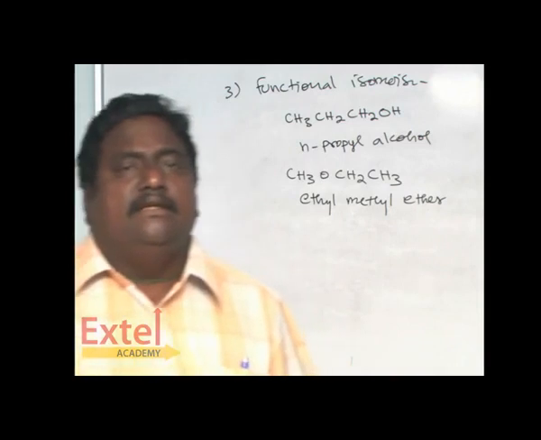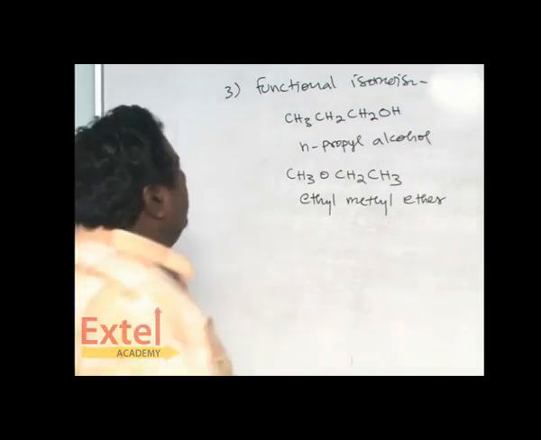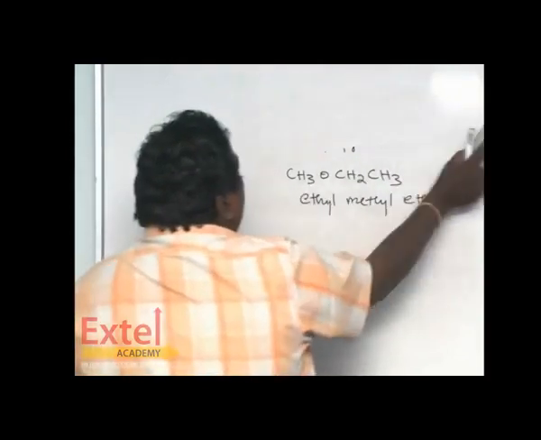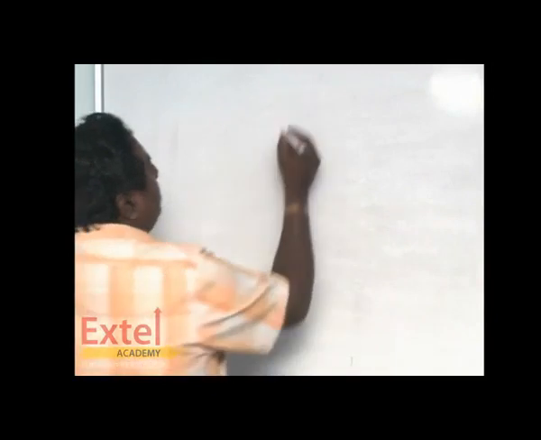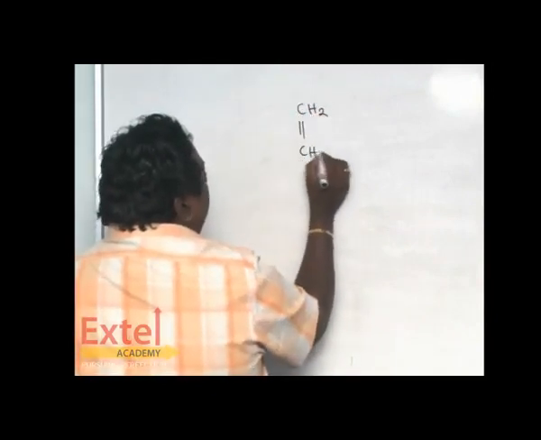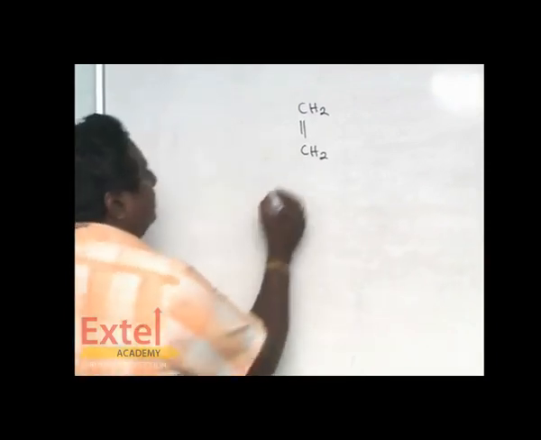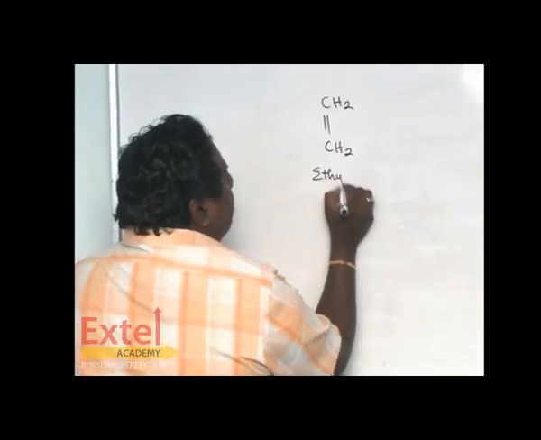So far we have seen the alcohols having one OH group. Now we are going to see the alcohol having more than one OH group. Look at this one. You know very well that it is ethylene.